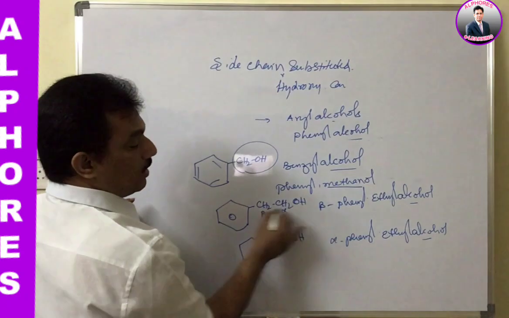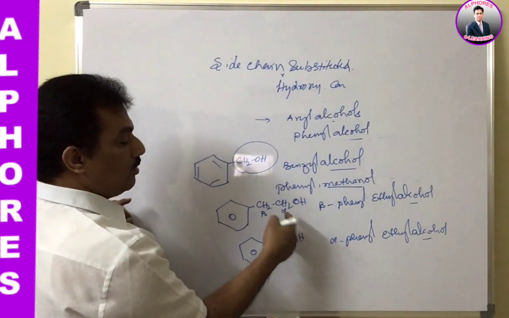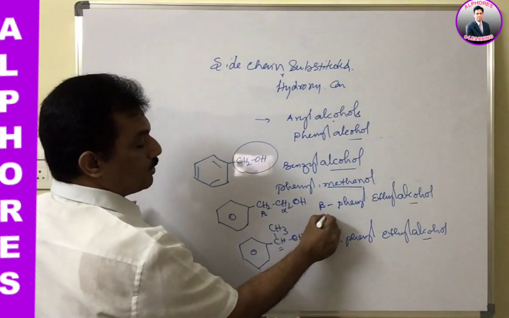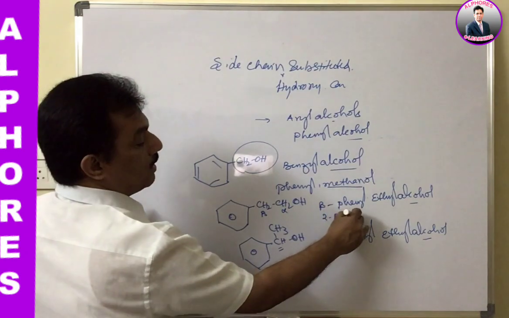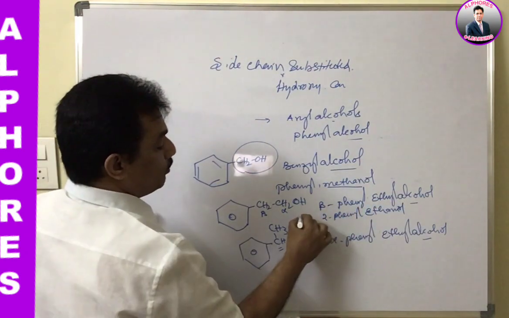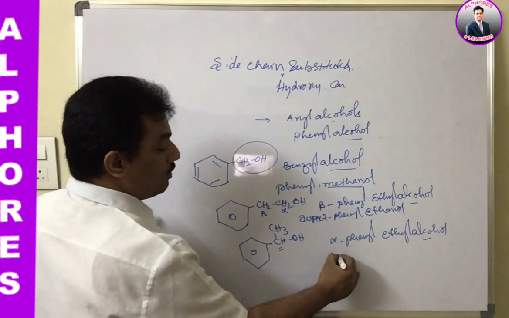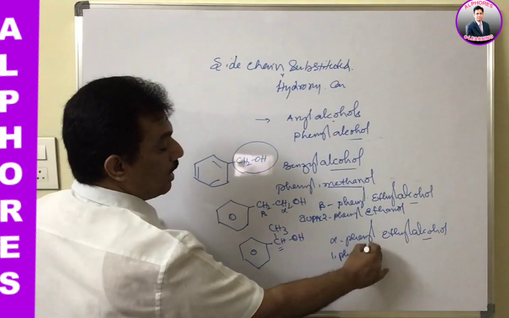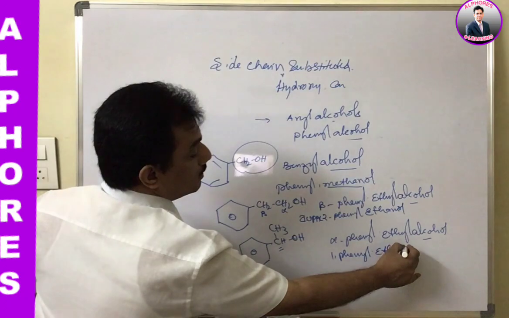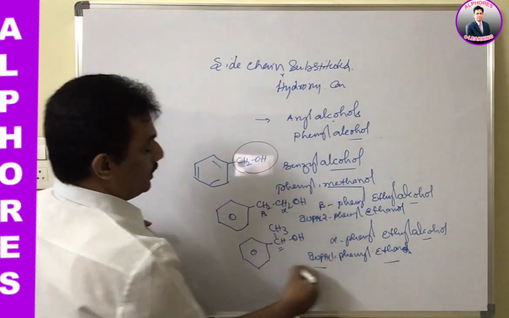And now how to write the IUPAC name? It is ethyl alcohol, which is known as ethanol in IUPAC. In ethanol, OH is present on the first carbon, so on the second carbon there is the phenyl group. 2-phenylethanol is the IUPAC name. And here, 1-phenylethanol is the IUPAC name. Like that, but different.